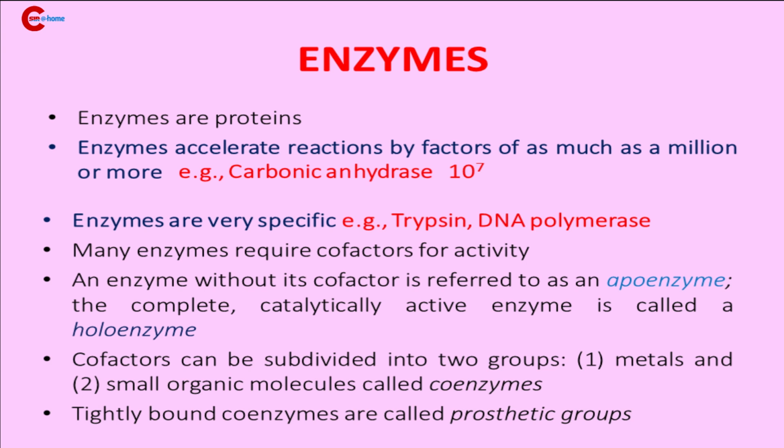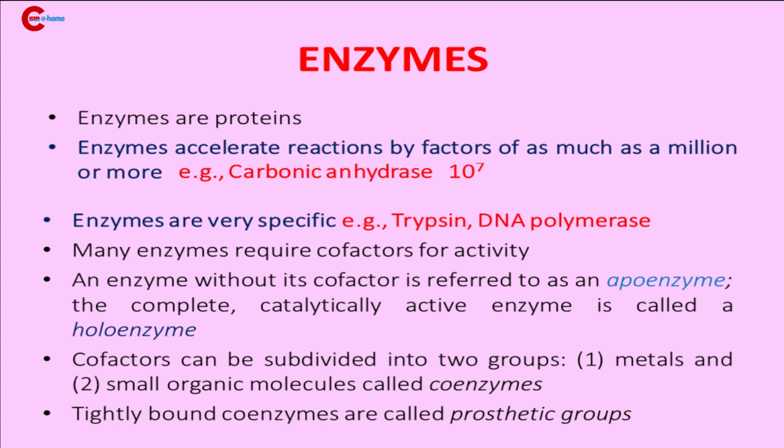And enzymes are very specific. We can take the example of trypsin. Trypsin is a digestive enzyme. It catalyzes the splitting of peptide bonds only on the carboxyl side of lysine and arginine residues. And thrombin. Thrombin is more specific than trypsin. It cleaves arginine-glycine residues on specific peptide bonds.